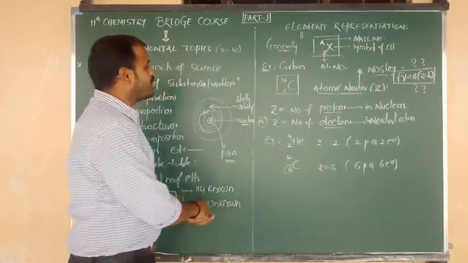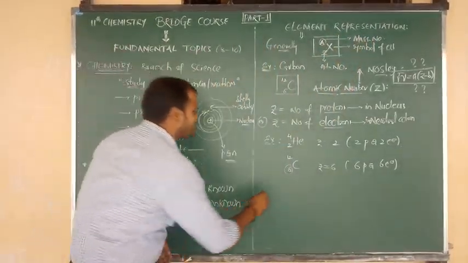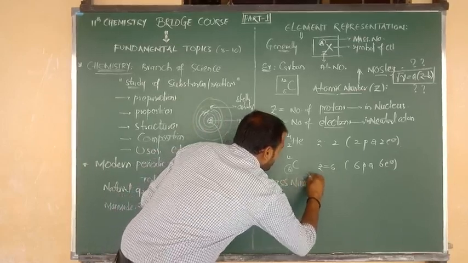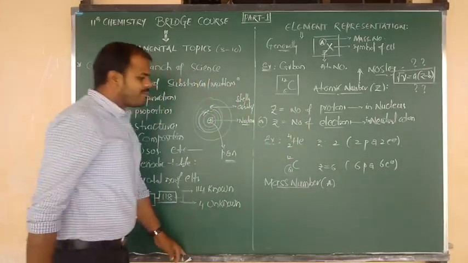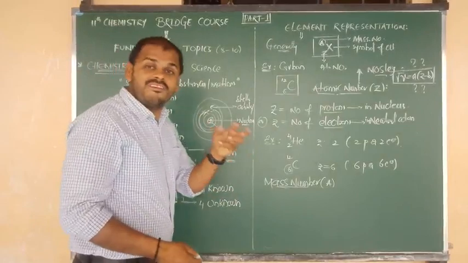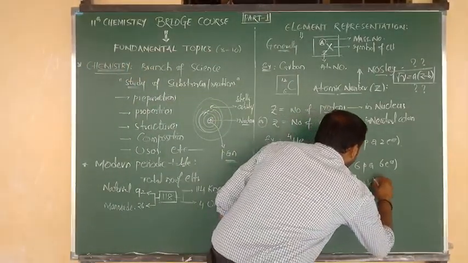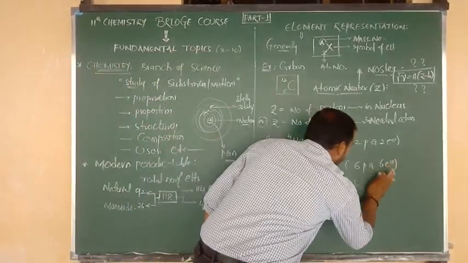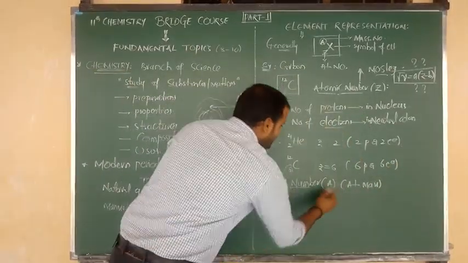This is clear. Now I am going to discuss A. What is meant by A? Mass number. What is the symbol of mass number? A. So the mass number symbol is A, and we can also say another name is atomic mass. Atomic mass, and also mass number; the symbol is A.